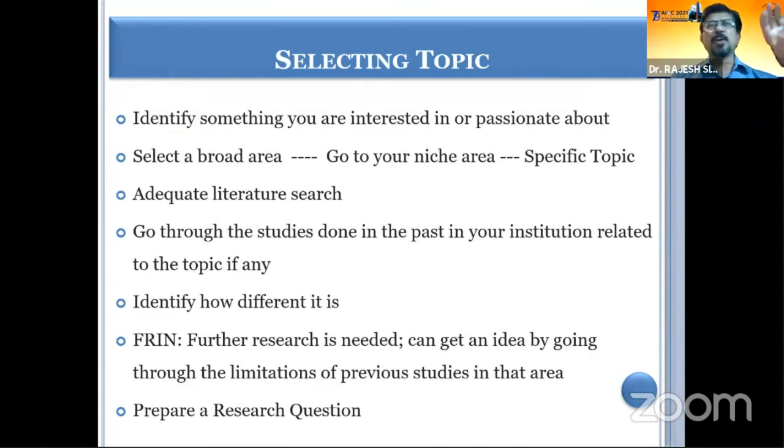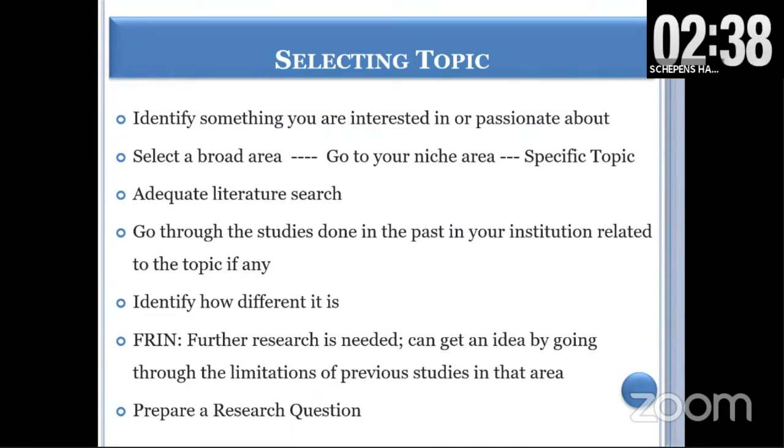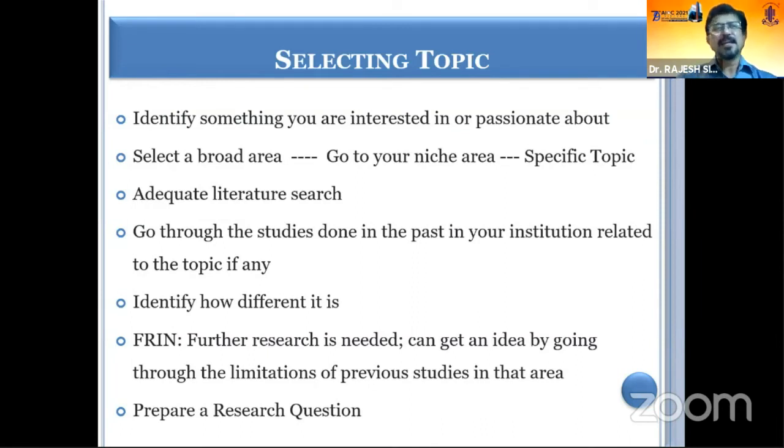You have to select a broad area, as I said. Topics should be something wherein you are working. If you are the guide, you should have a full understanding of that particular area. So select a broad area, go to your niche area, and then select a topic. Do an adequate literature search, and then go through the studies done in the past in your own institution. Then you have to identify how different your study is, because this is the first question that is asked: there was one study done here, so how different is it from that? There's a terminology called FRIN, that is, further research is needed, whether it's needed or not.